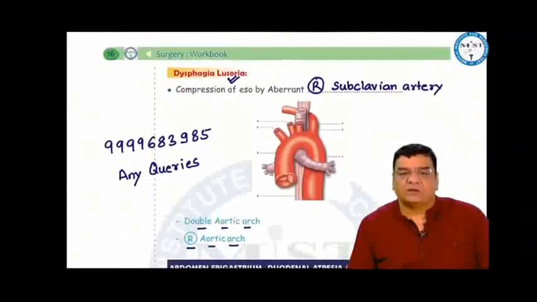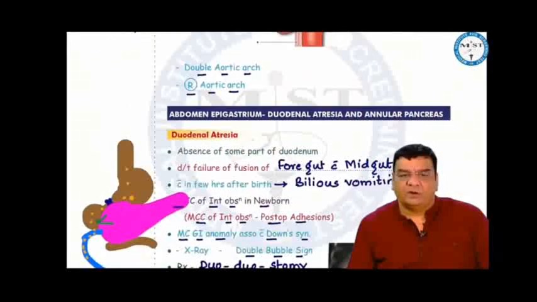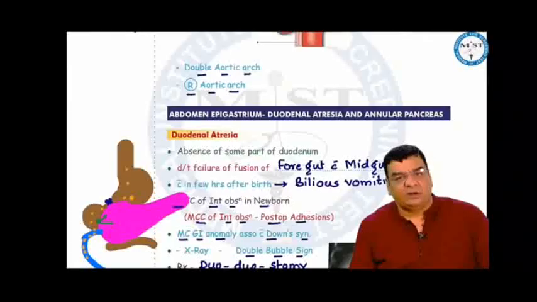Dysphagia lusoria is compression of the esophagus by an aberrant right subclavian artery. However, lusoria is specific for aberrant right subclavian artery. Dysphagia can be caused by other vascular compressions like double aortic arch or the right aortic arch.